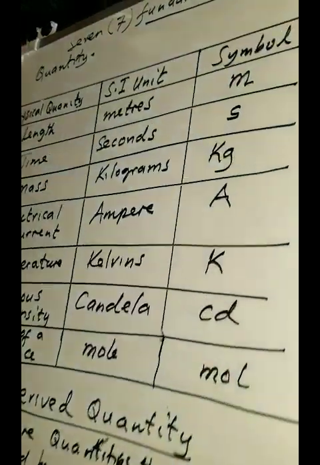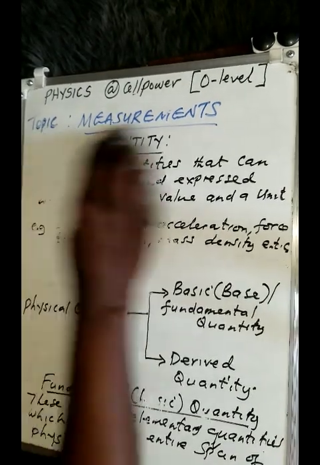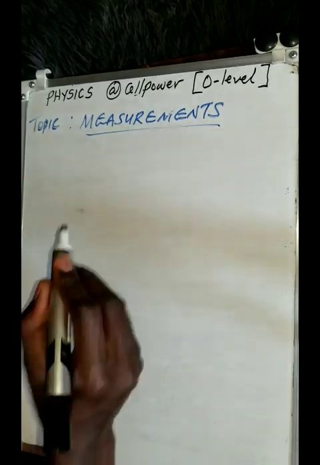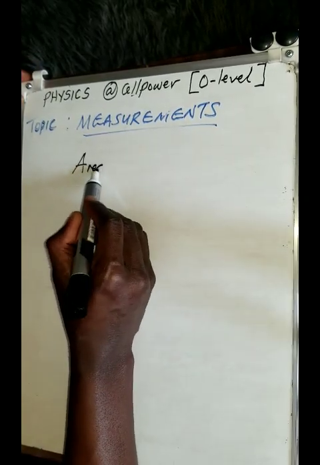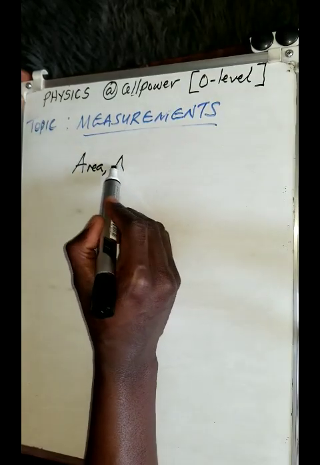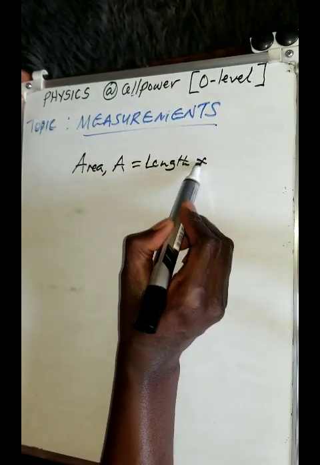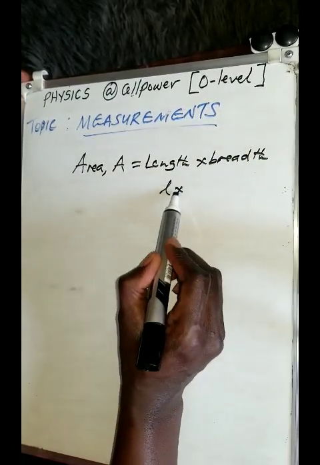Let me just give you some examples so that you are able to see there are a lot of these derived quantities that we do have in physics. For example, you remember area. Area is equal to length multiplied by breadth. That's what we know, L times B as we call it.